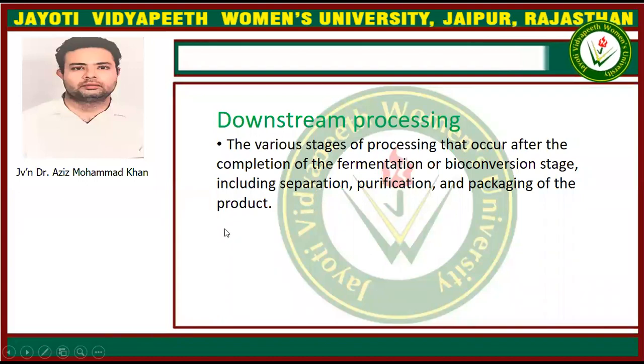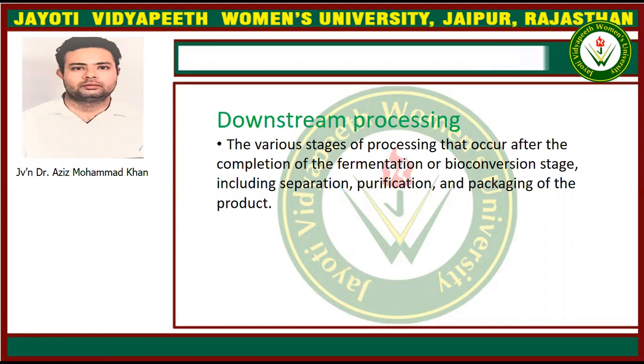So in the last lecture we discussed the topic downstream processing. Downstream processing is the complete removal of the undesirable contents from the final product.